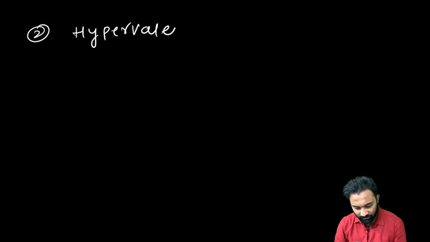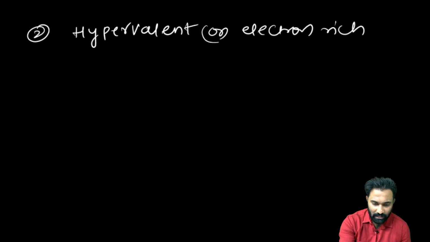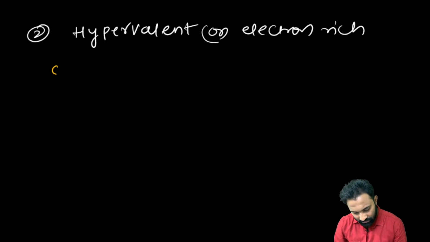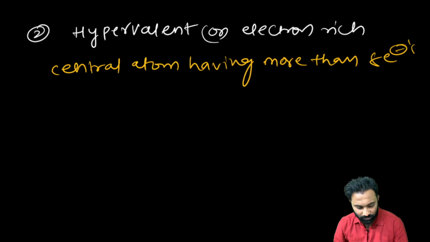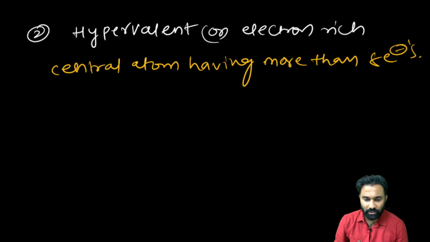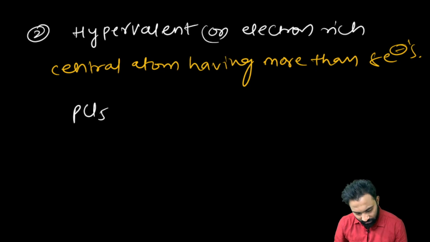Next one, second, we are having hypervalent or electron rich. What is the meaning of hypervalent or electron rich? The central atom having more than 8 electrons, we call it hypervalent. Example, if you take PCl5, phosphorus contains 5 valence electrons.